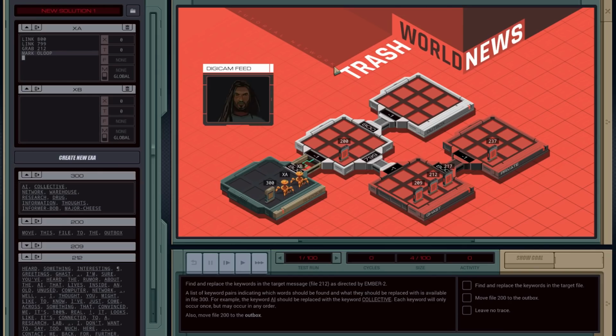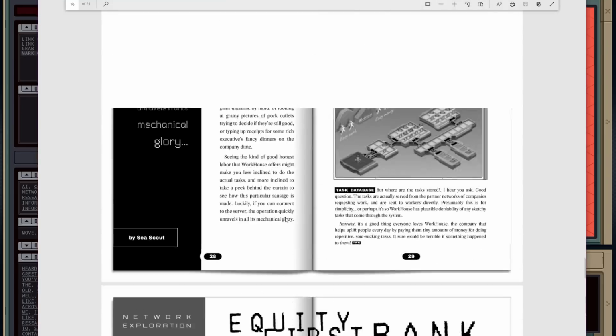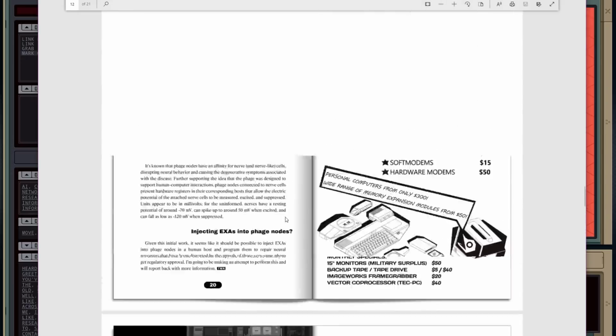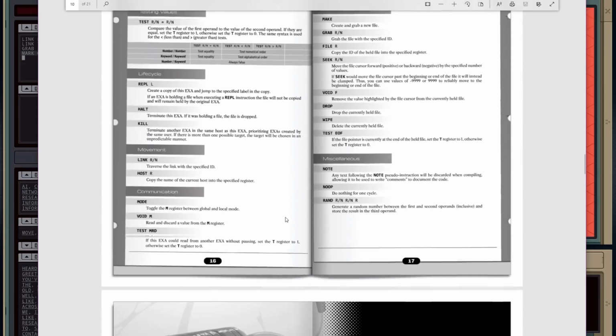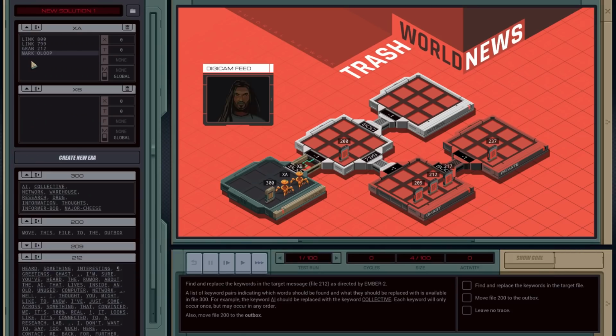And we need to check to see if there's any data on the bus first. There's a command for that: test MRD. If this can read from the message bus, then do it. So test: is it MRD? I wasn't sure if it was MDR for a second. I get very confused.